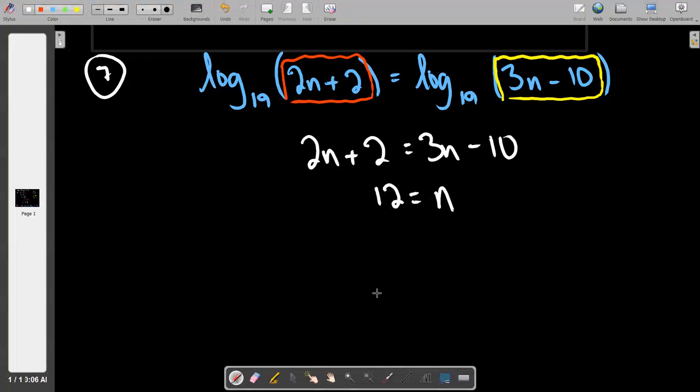And I'm not quite ready to put a box around that yet, because remember, we're in the world of logarithms, and we always want to make sure that our answers do not make logs with negative arguments. So at this point, 12 isn't so much the answer as he is a candidate. And so quickly, you don't need to show work on this. If you take 12 and put it into the first log, what's 2 times 12 plus 2 is obviously 26, right? We're good. And then if you put 12 into the other one, 3 times 12 minus 10 is also positive 26. And so now I can say I'm ready to commit to giving you a box. You are my answer. Had you not worked, we were in no solution. If your only candidate fails, that's the conclusion that you arrive at.